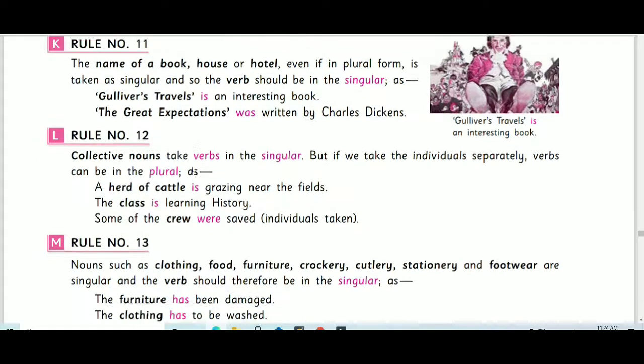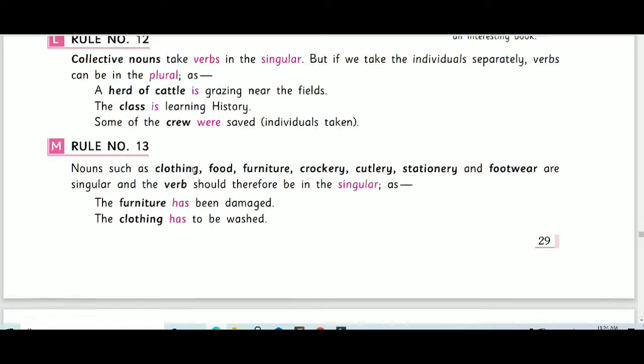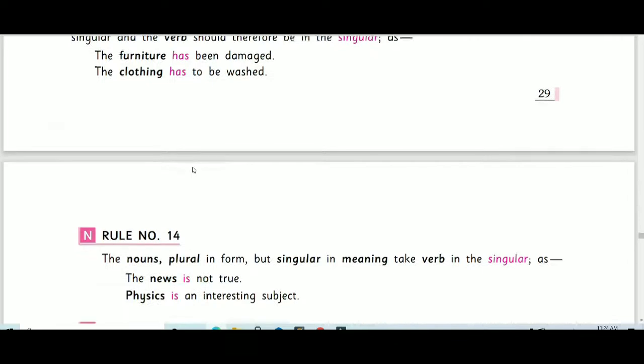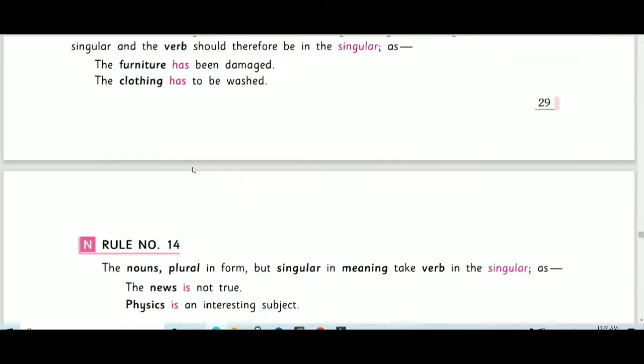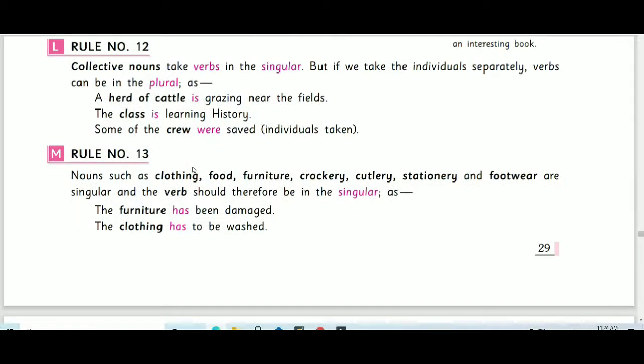Rule number 13. Nouns such as clothing, food, furniture, crockery, cutlery. Cutlery means what we use on the dining table for our food, the spoons, fork, knife.